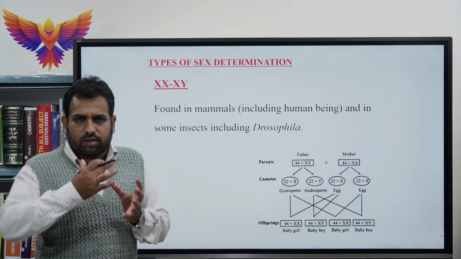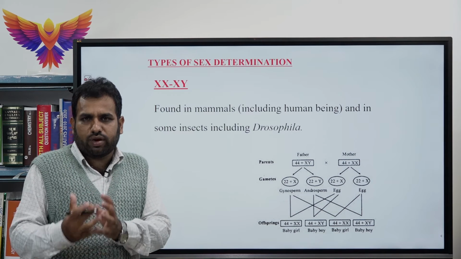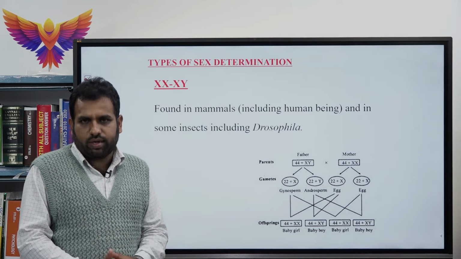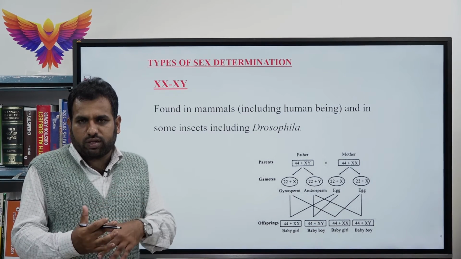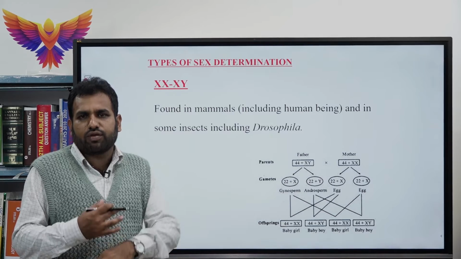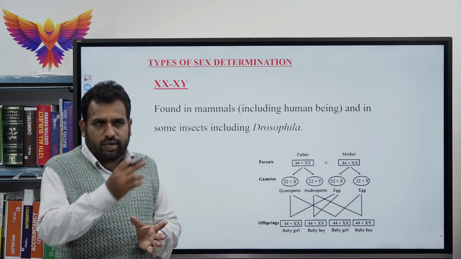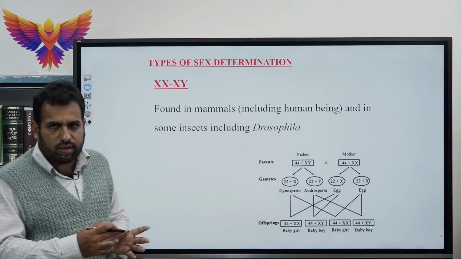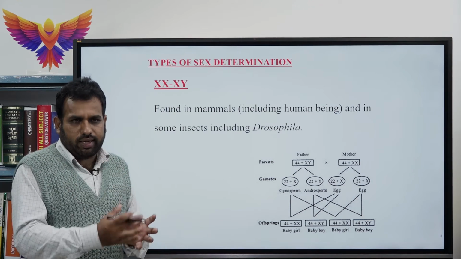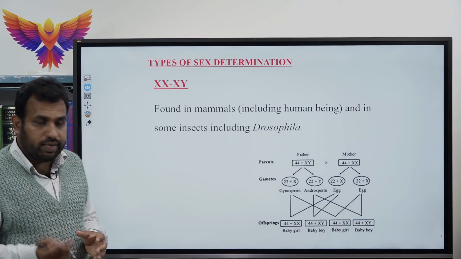That means the offspring receives information from both mother and father respectively. Half of the characters from the father and the remaining half from the mother lead to the formation of a new organism. In case of human, X and X in case of female, X and Y in case of male, let me write.